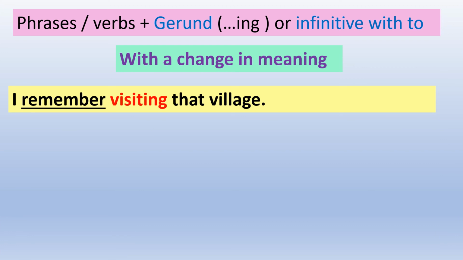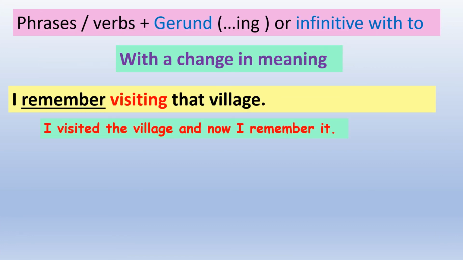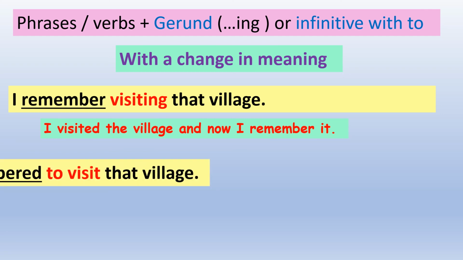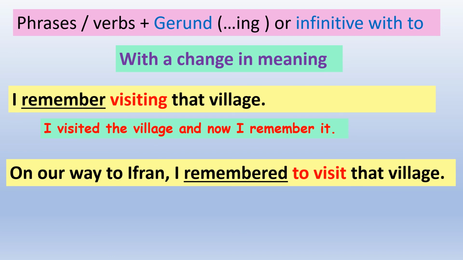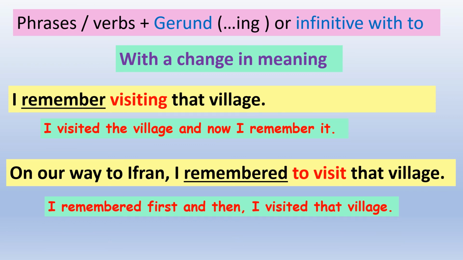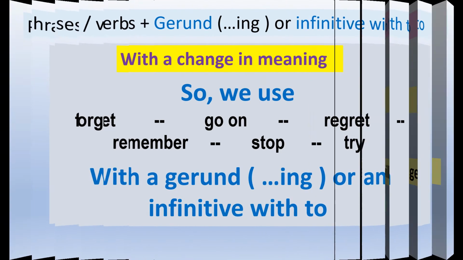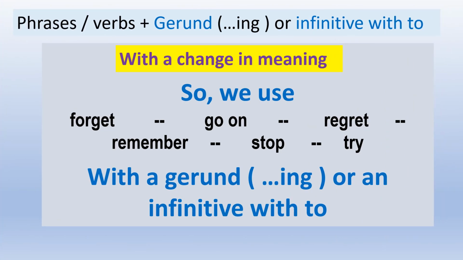I remember visiting that village. Here, I visited the village. And then, after a long time, I remembered the visit. On our way to Ifran, I remembered to visit that village. But here, I remembered first, then, I visited the village. So, after the following verbs, the infinitive with to, or the gerund have different meanings: forget, go on, regret, remember, stop, try.